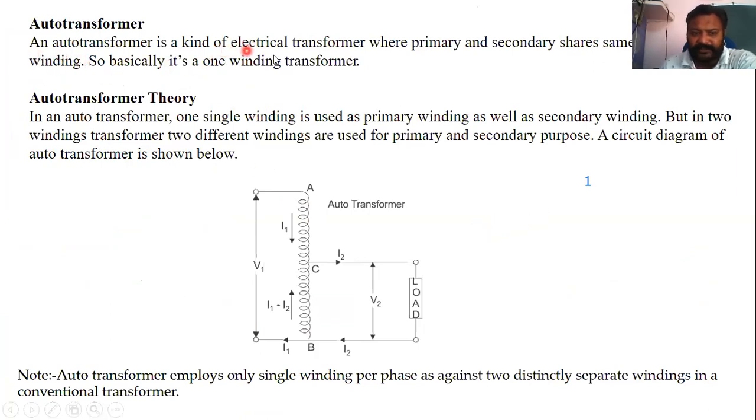So an auto transformer is a kind of electrical transformer where primary and secondary share a common single winding. Primary and secondary both have the same winding. A tapping is taken from the primary winding to make the secondary winding. So it is basically a one winding transformer. In an auto transformer, one single winding is used as primary winding as well as secondary winding. But in a two winding transformer, two different windings are used for primary and secondary purposes. A circuit diagram of an auto transformer is shown below.